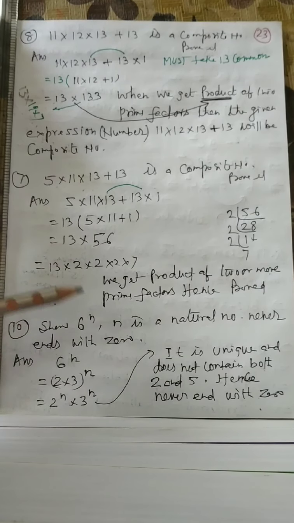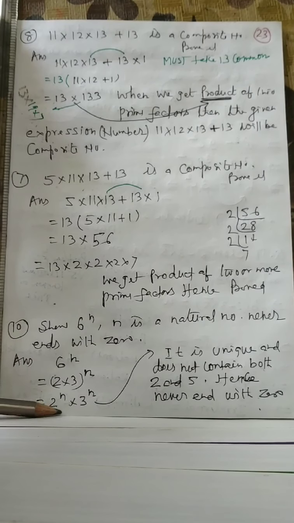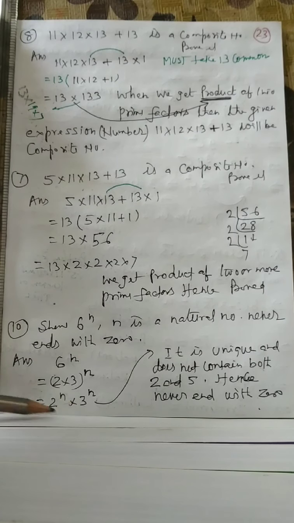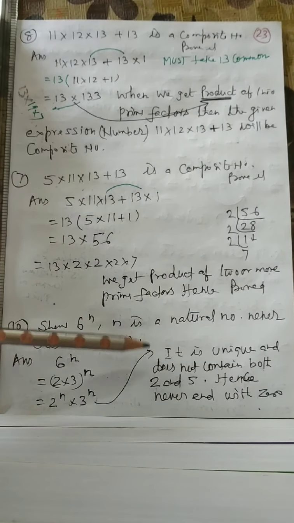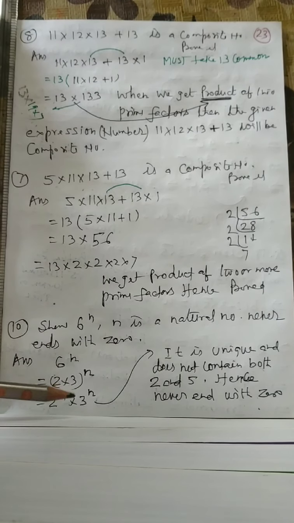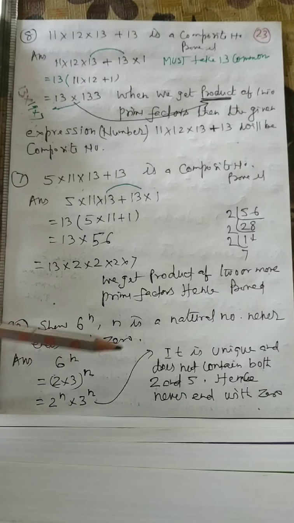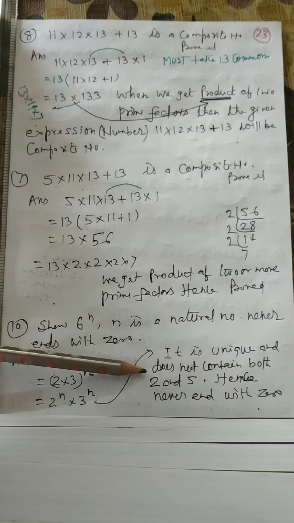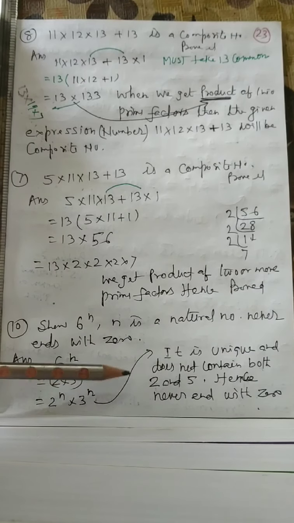Now 10. Prove that 6 to the power n, where n is a natural number, never ends with the digit 0. 6 to the power n can be written like this, 2 to the n, 3 to the n. This is unique. No other than this you can write. In this uniqueness we are not having 5. And the number ending with 0 must contain 2 and 5. It is unique and does not contain both 2 and 5, hence never ends with 0, proved.